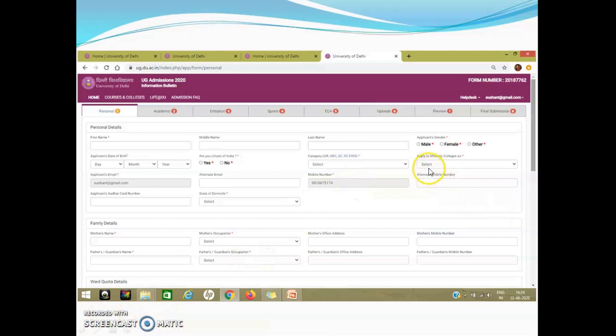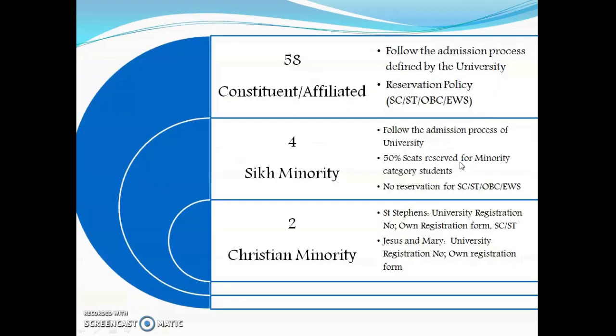The next column will ask you whether you are interested in applying to minority colleges or not. I must tell you that University of Delhi has 3 types of colleges. Either they are constituent or affiliated colleges, or they are Sikh minority colleges or Christian minority colleges. The constituent or affiliated colleges follow the admission procedure defined by the university.